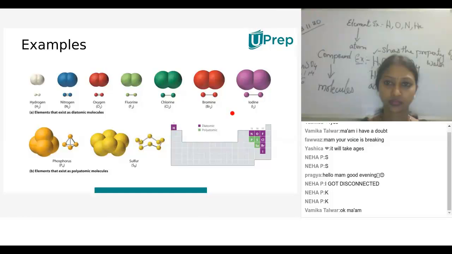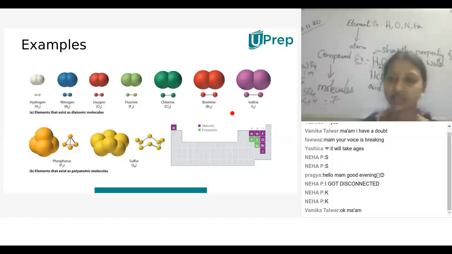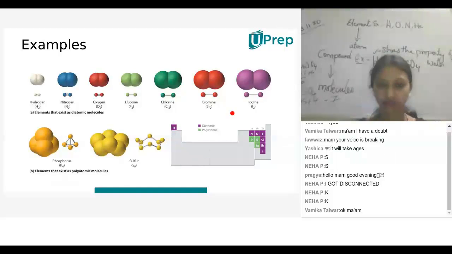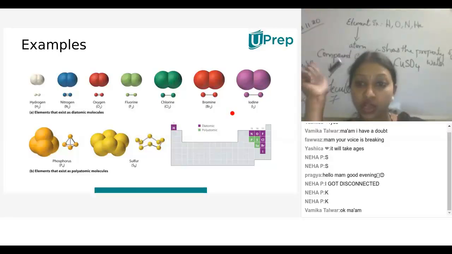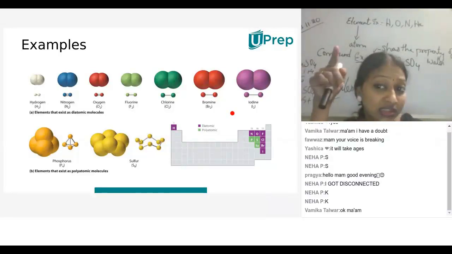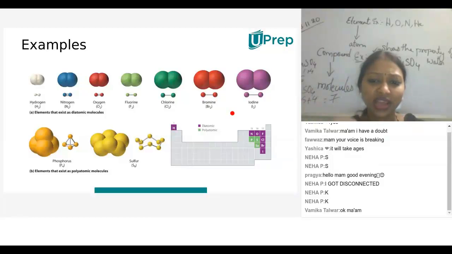Okay. So I want to take sulfuric acid, H2SO4. 2 hydrogens, 1 sulfur, and 4 oxygens. So the total atomicity is 7. Here phosphorus is there. In the atmosphere, a single phosphorus wants to combine with 4 other phosphorus. So the atomicity of phosphorus is? Atomicity of phosphorus is? No, 5. In the picture itself it's there, dear.